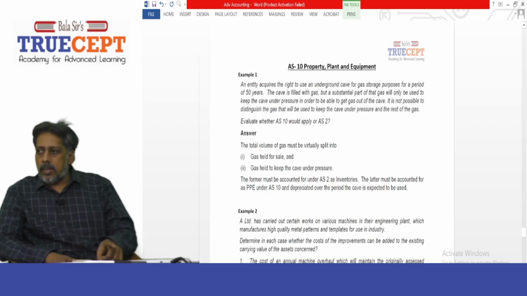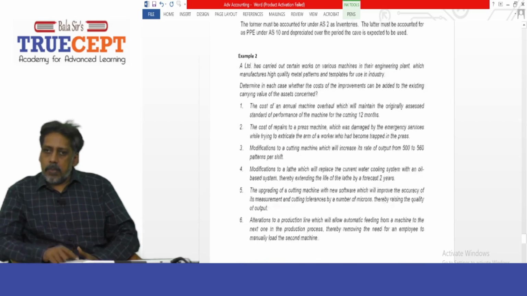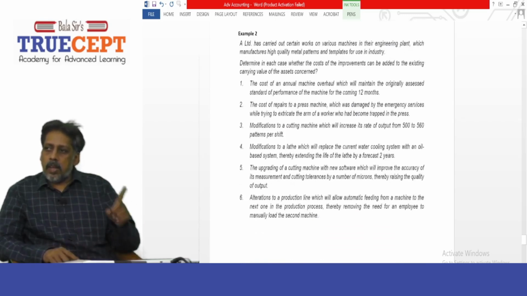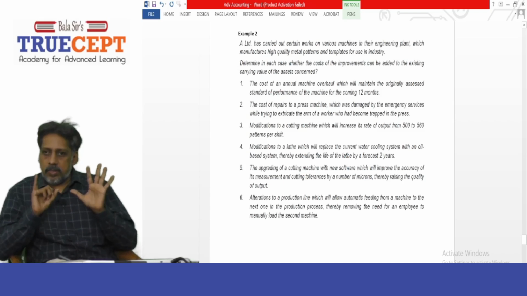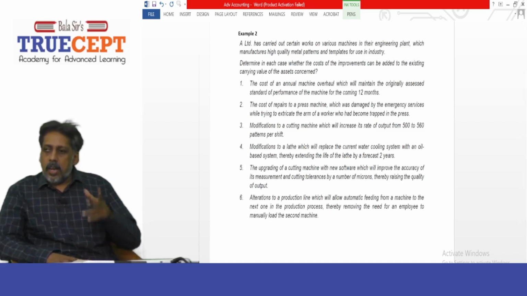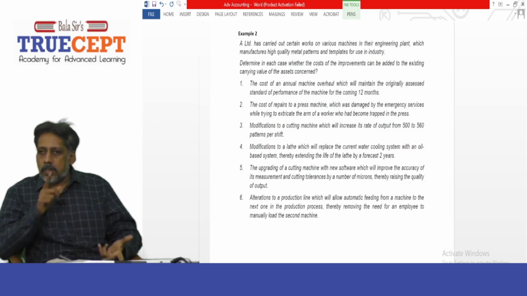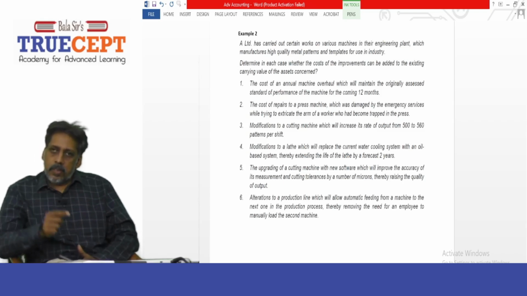So learn this example really well, guys, and write the answer the way it is given in the solution out there. Is that clear? So now I'll go on to the next example where they have given 6 instances, and you are supposed to say whether these amounts will be capitalized or will be recognized in your profit and loss account. Is that fine?